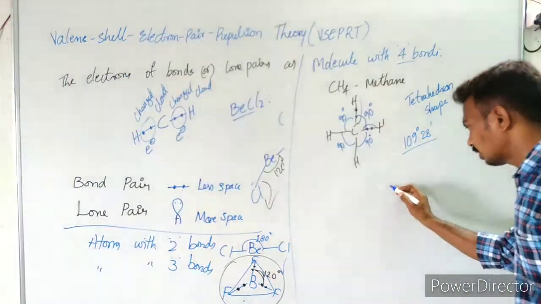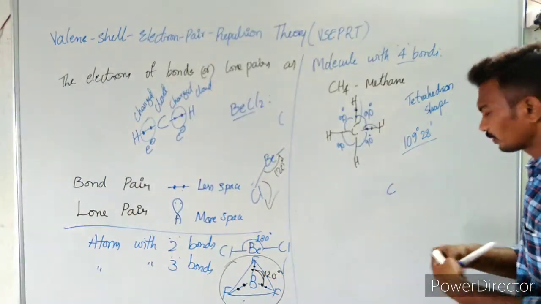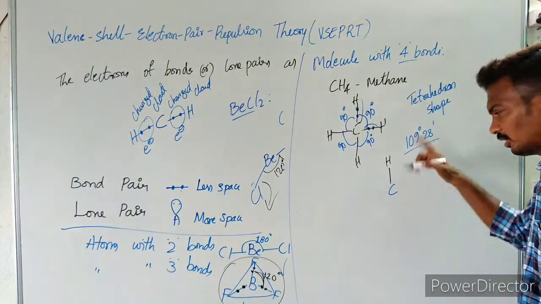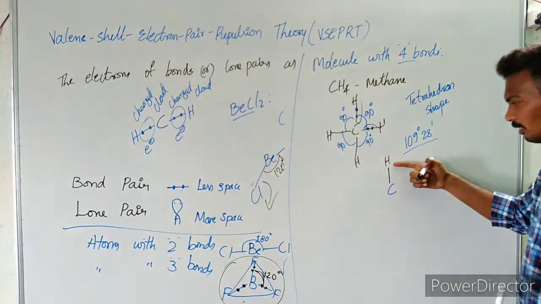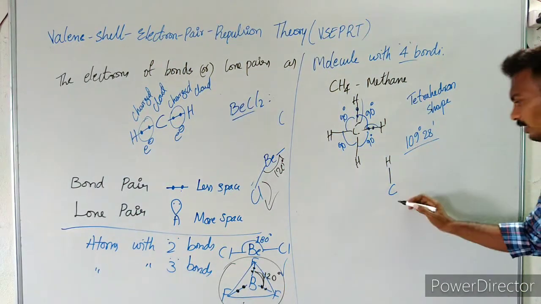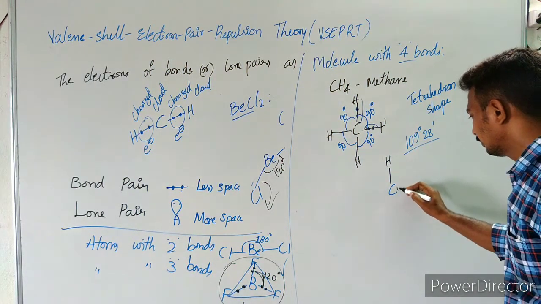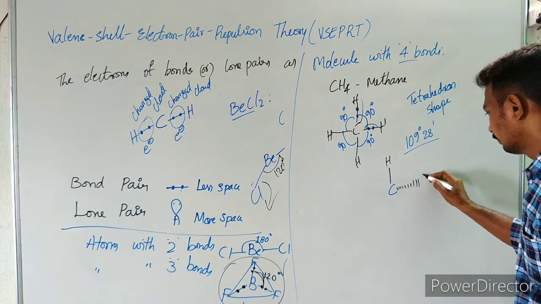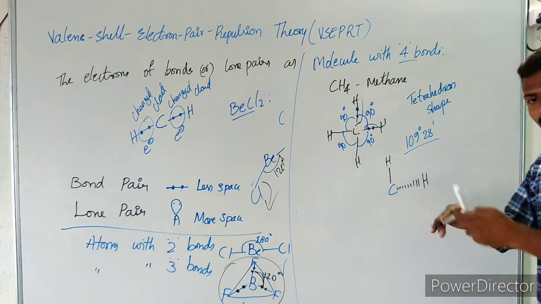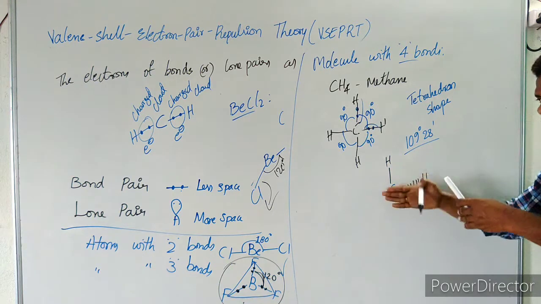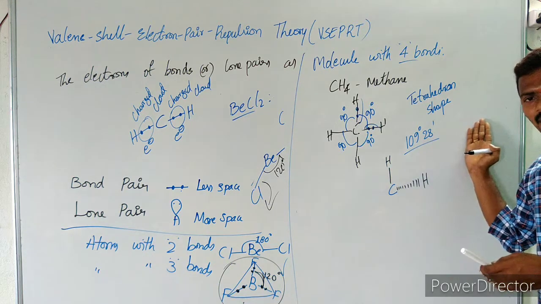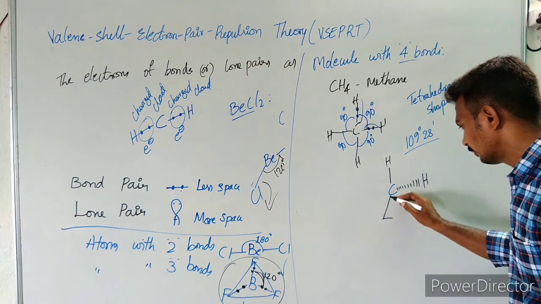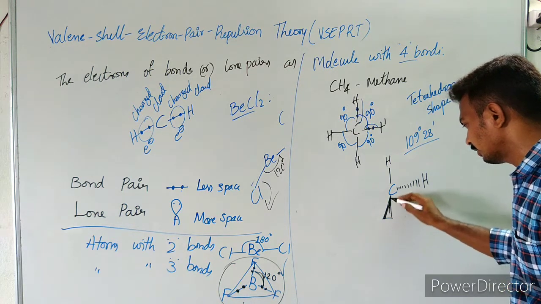See, I will try to draw the molecule. Carbon with hydrogen, I am drawing this hydrogen in the same plane, and this hydrogen is back, that means towards the backward side of this blackboard, and one more hydrogen.